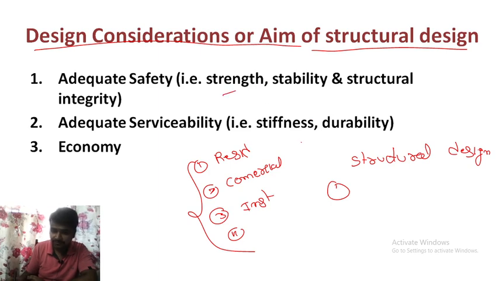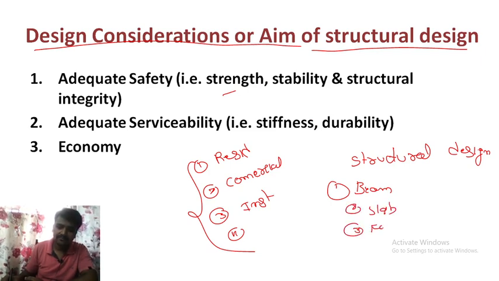Let me write here. There is a beam, right? Second one is slab. Third is footing, and fourth one is retaining wall. There are plenty of different members.